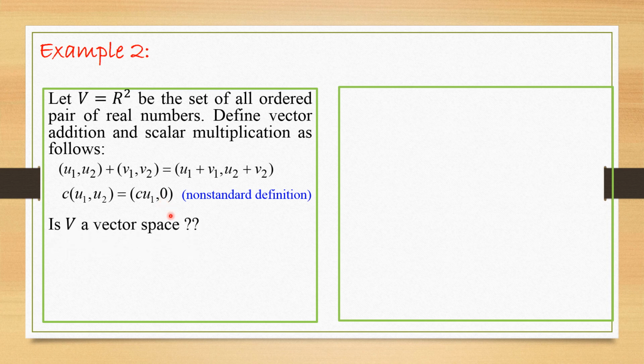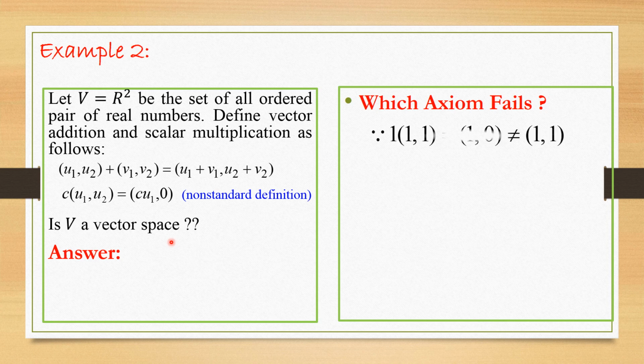Is V a vector space? Which axiom fails? Yes. What is 1 times V vector? It should be V vector. But what about 1 times V vector, as per the definition of scalar multiplication here? It gives (1, 0), which is not equal to the vector (1, 1).